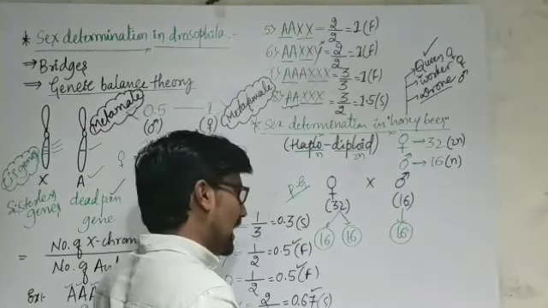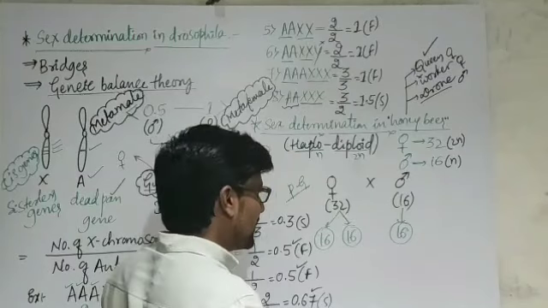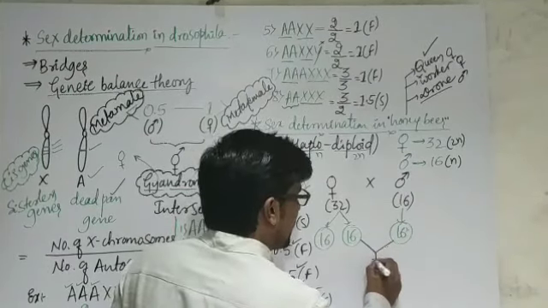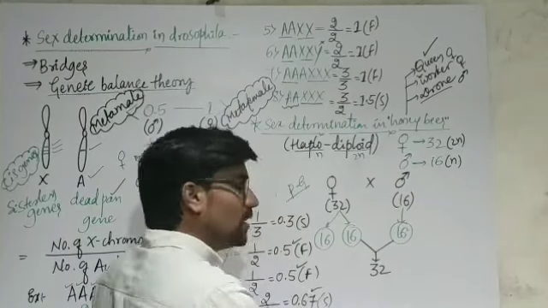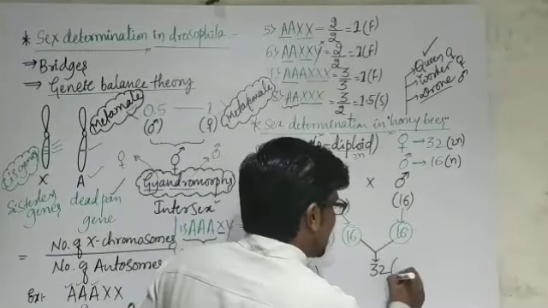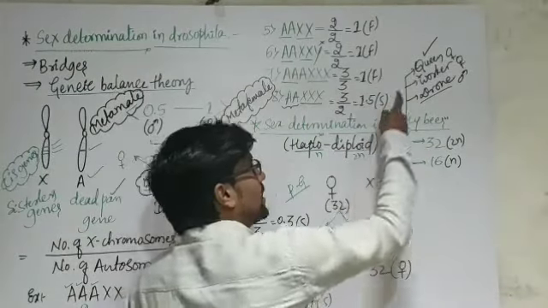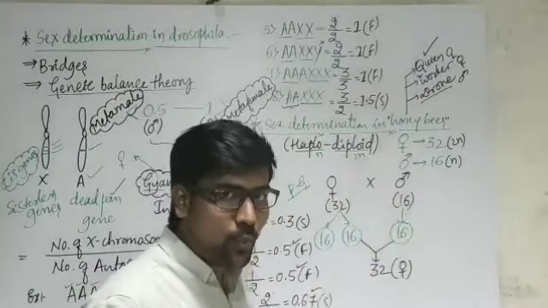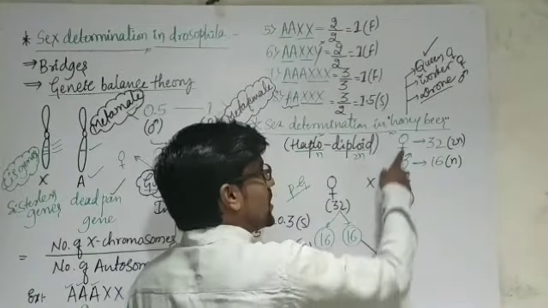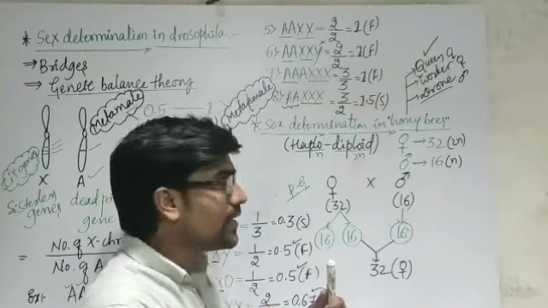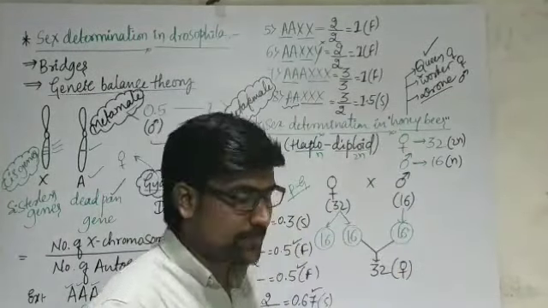Now this is the sperm and these are the eggs. During fertilization, if this egg combines with this sperm, the number again becomes 32. 32 means it becomes a female honeybee. A female honeybee may become either a queen or a worker. If it feeds on royal jelly, it becomes a queen. If it does not feed on royal jelly and feeds on pollen grains, it becomes a worker.